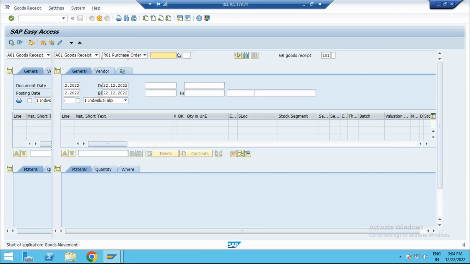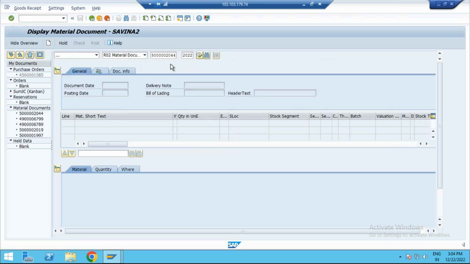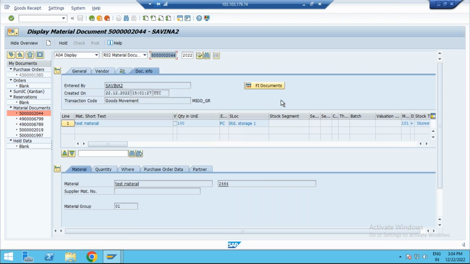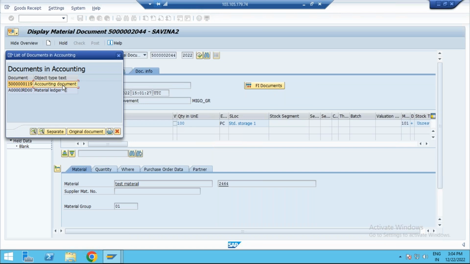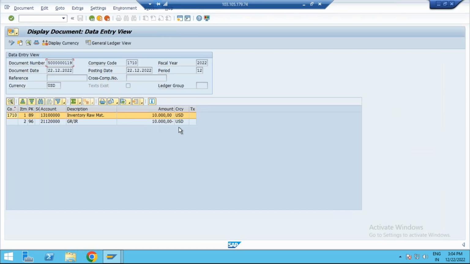Whenever the material document is posted, I can check whether the material-relevant accounting documents are also generated. Go to doc information, click on FI documents, and now click on accounting documents. Here the accounting documents will be generated. 10,000 euros of stock is generated here. It means we received the goods and we need to pay. It is under the GRN account, the same as in ECC.